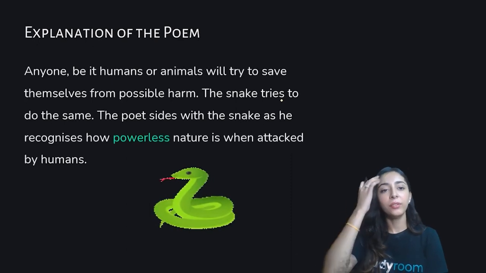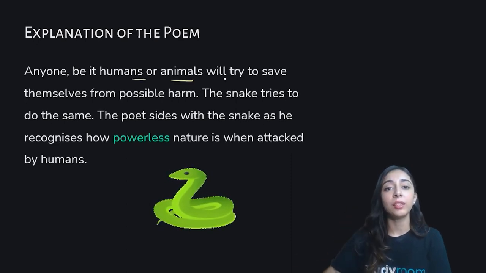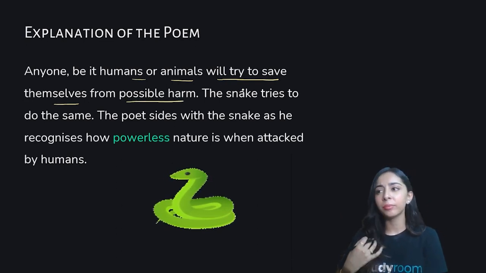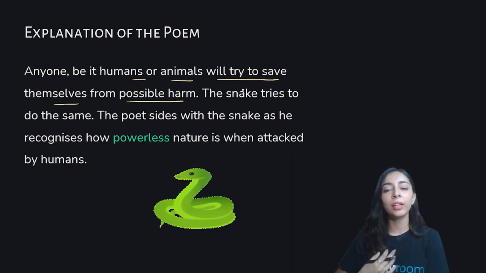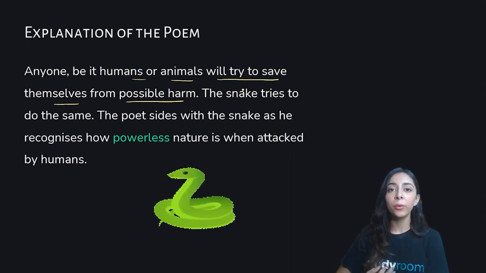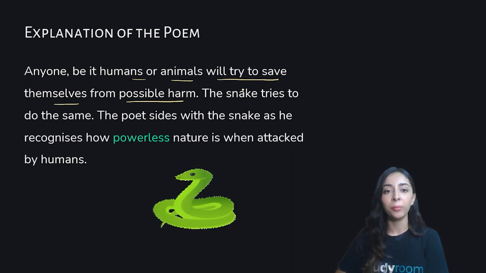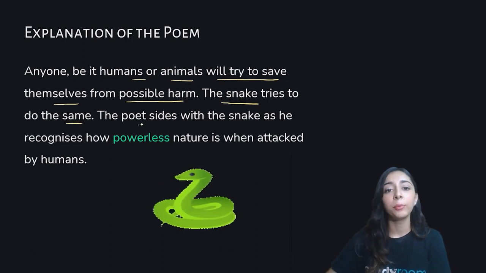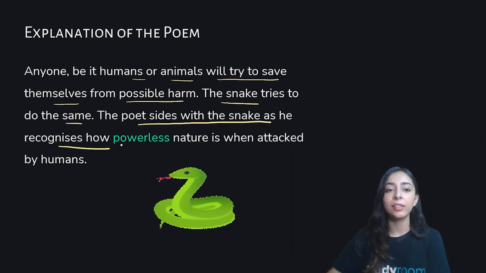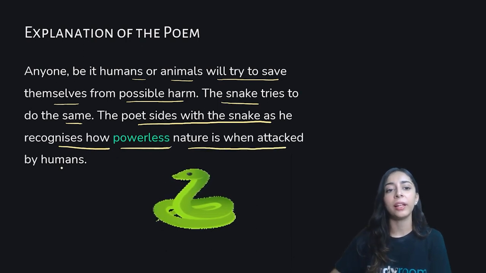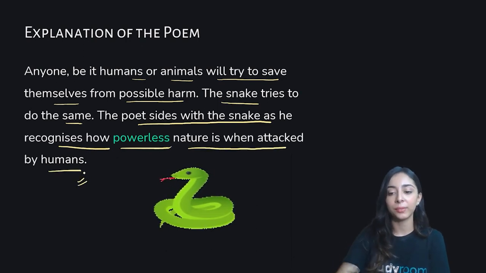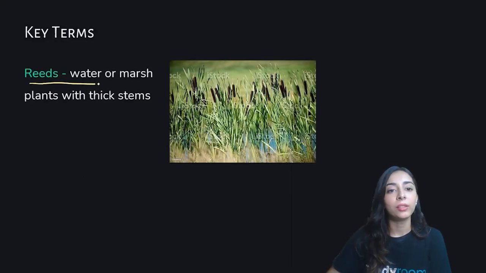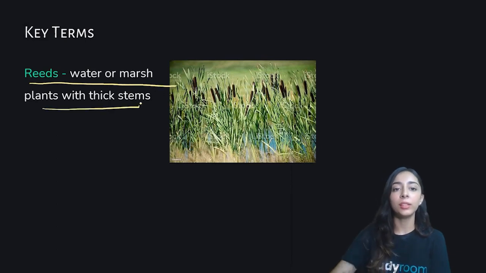Anyone, humans or animals, will try to save themselves from possible harm. Human beings, animals, birds, it's our basic instinct to protect ourselves from any harm. So the snake is also doing the same thing. The poet sides with the snake as he recognizes how powerless nature is when attacked by humans. Note this. Now let's have a look at the key terms. Number one, reeds: water or marsh plants with thick stems.